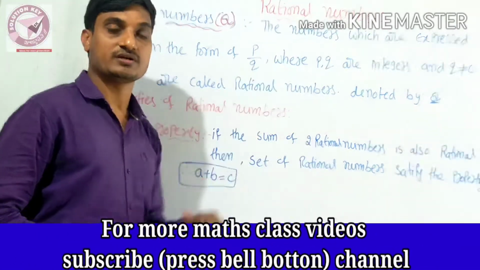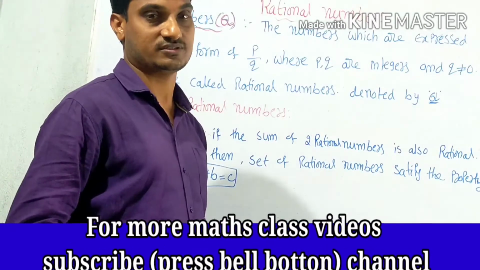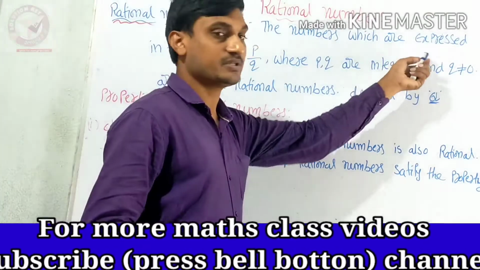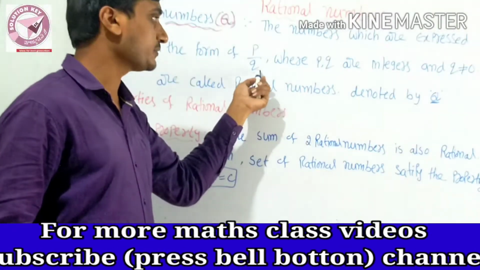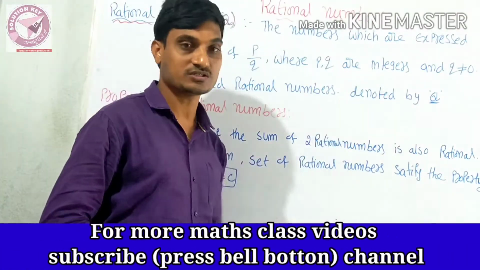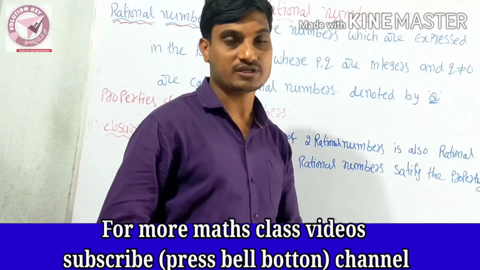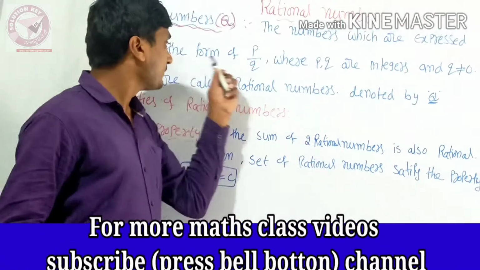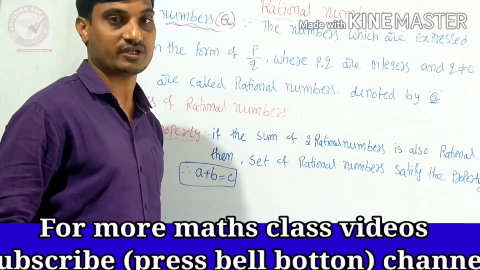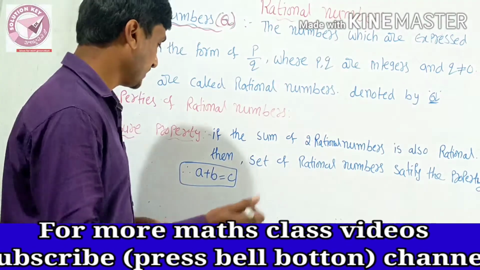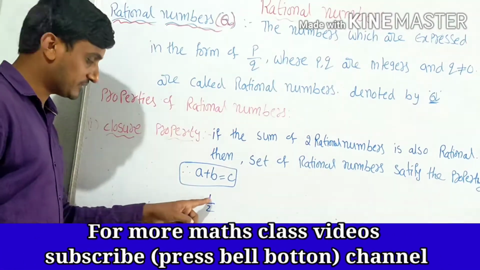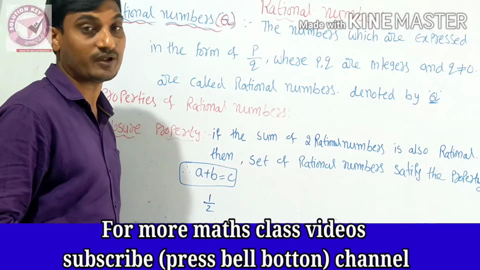Okay, in this 8th class, the first chapter is rational numbers. What are rational numbers? The numbers which can be expressed in the form of p by q, where p and q are integers and q is not equal to 0. In the form of p by q means fraction form. For example, 1 by 2 is a rational number. Why? Because you are writing it in the form of p by q.